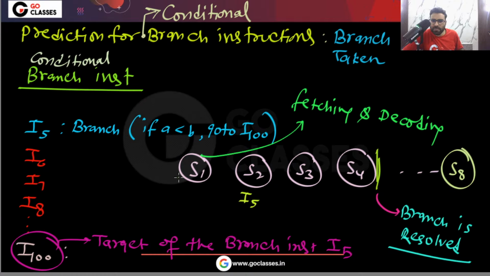Will you stop fetching? Yes, we will stop fetching. Yes or no? Why will we stop fetching? Because we are already making this prediction that the branch actually will be taken. Yes or no? This is our prediction that the branch will be taken. Okay, so please understand that when this instruction I5 is in the stage S2, we will not fetch I6, I7, I8. This is the fall through path.